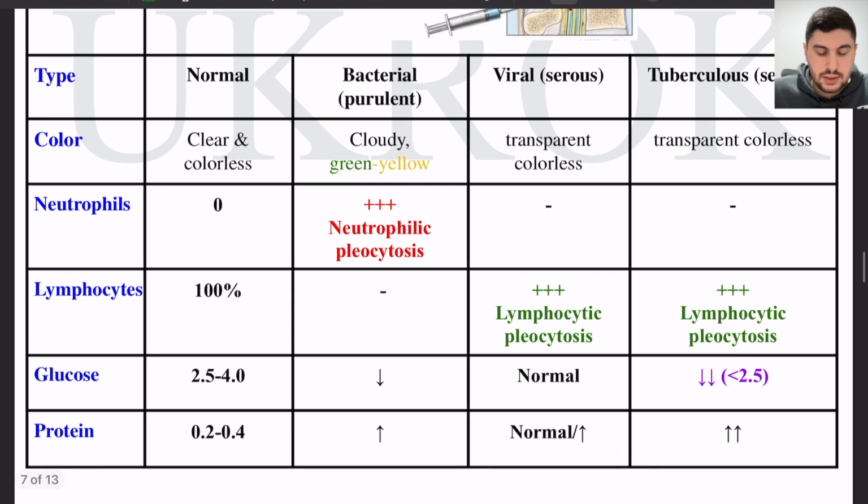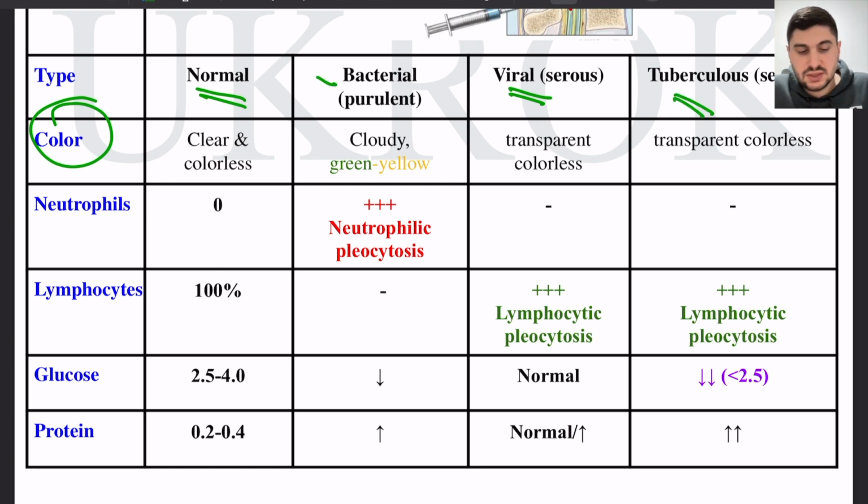If we compare with the table, we find that if the color is clear, it can be normal, or it can be viral, or tuberculosis. It cannot be bacterial. Bacterial is characterized by green-yellow color, always with pus, which is yellow, right? So it's viral or tuberculosis. It cannot be normal because we have meningeal symptoms. In viral and tuberculosis, we have lymphocytes, and the question said 90% lymphocytes.